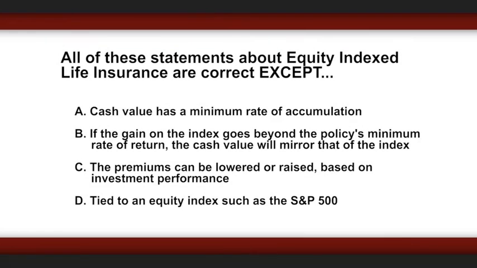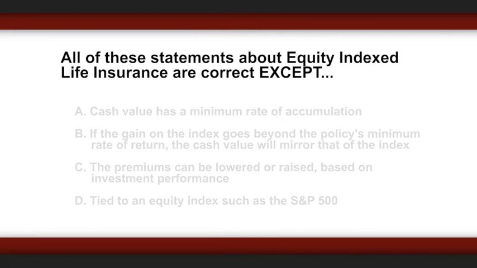All of these statements about equity indexed life insurance are correct, except cash value has a minimum rate of accumulation. If the gain on the index goes beyond the policy's minimum rate of return, the cash value will mirror that of the index. The premiums can be lowered or raised based on investment performance tied to an equity index, such as the S&P 500.